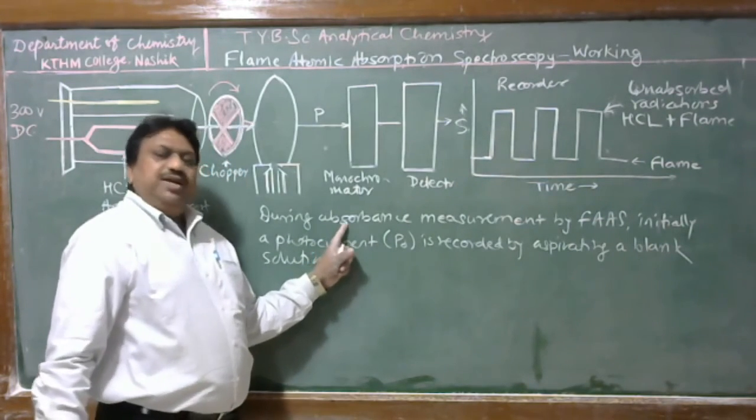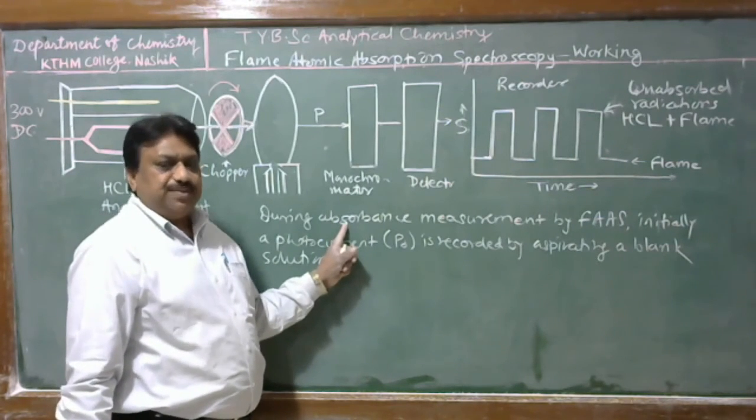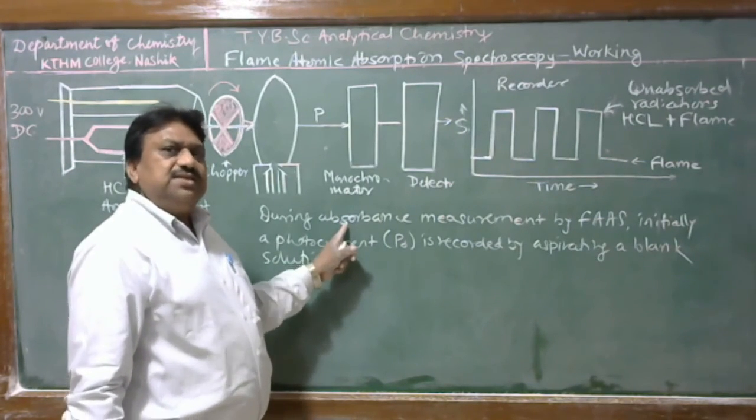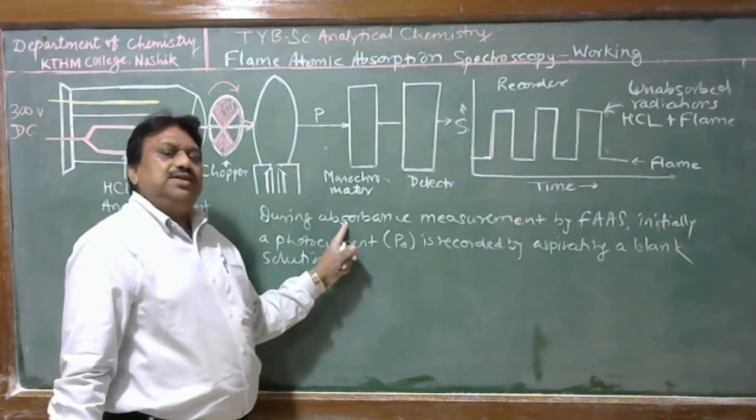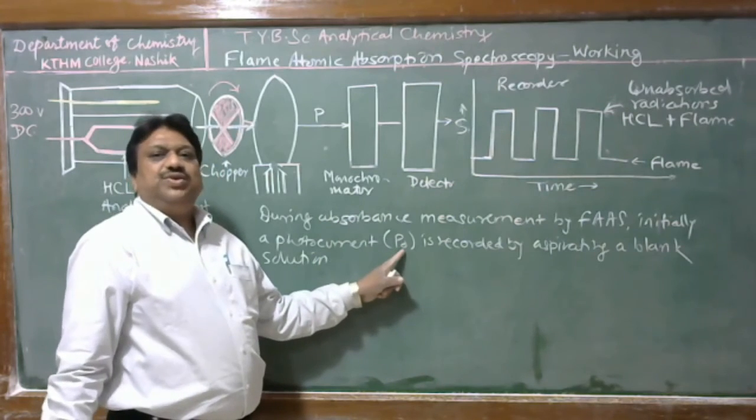For measurement of absorbance of atomic species, initially a blank solution is aspirated. Blank solution means a solvent not containing the analyte element, and a photocurrent P0 is recorded.